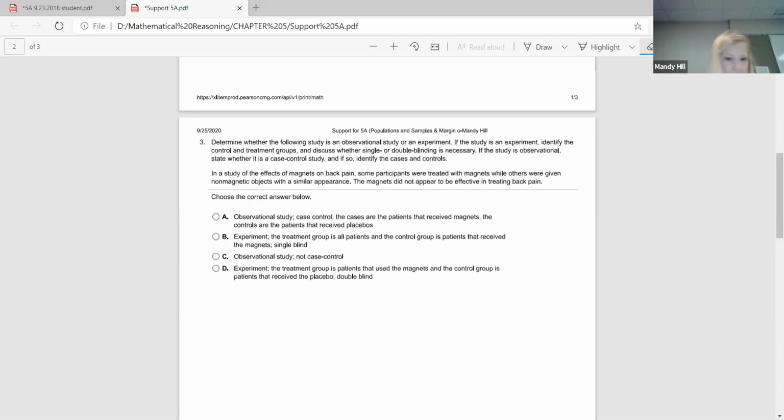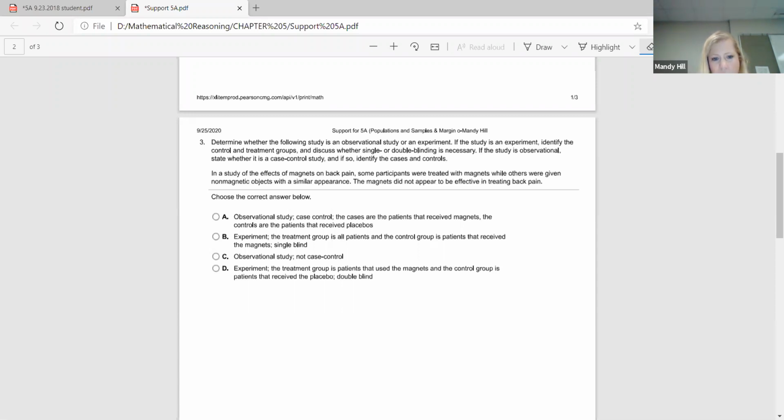So, observational or experiment? Well, it's an experiment. We actually have people that are participating in this experiment. So it's not an observational study. It's not something that we're pulling data from that we've already figured out. We're actually having participants. So this is going to be an experiment. The treatment group is going to be the patients that use the magnets, and the control group is going to be the patients that receive the placebo.